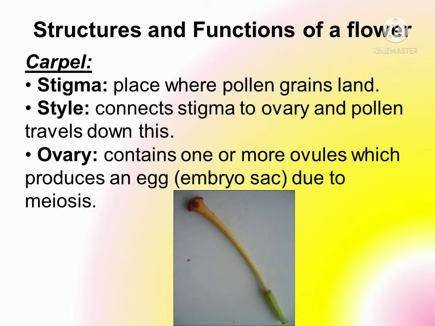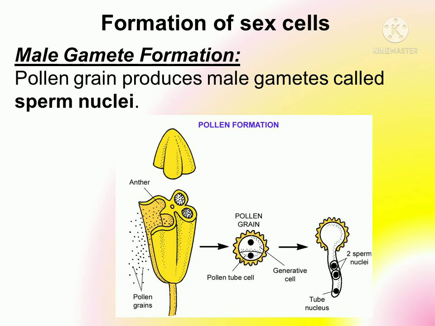The next part of the female flower is the ovary, and the ovary is the swollen base part of the flower. It may have one or more ovules, meaning the egg part, and it is necessary for the formation of seed because in this part, after megasporogenesis, gametes develop.